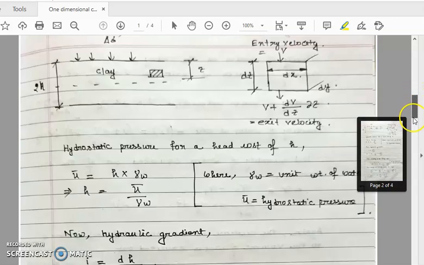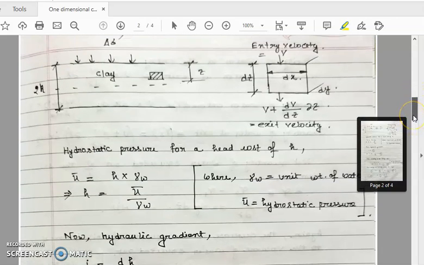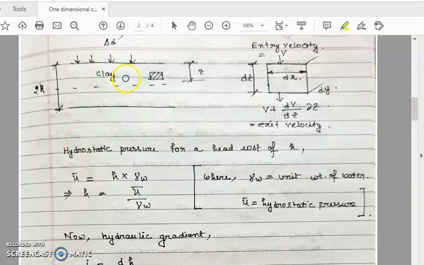Now consider a clay layer subjected to overburden pressure sigma dash. Now consider an element of dimension dx, dy and dz.